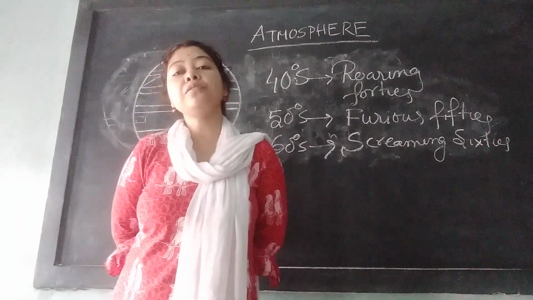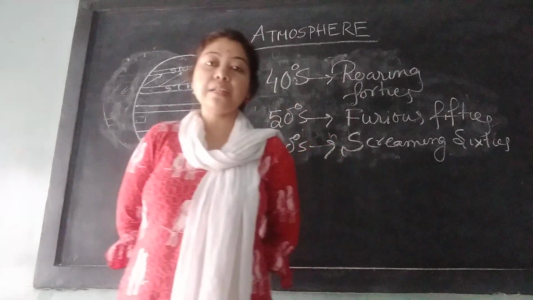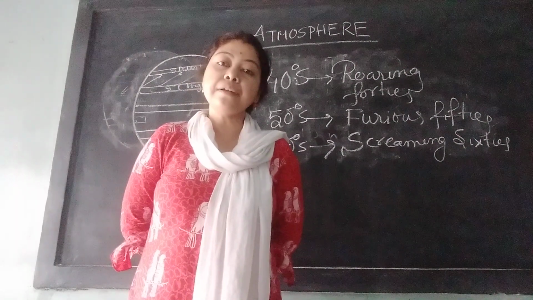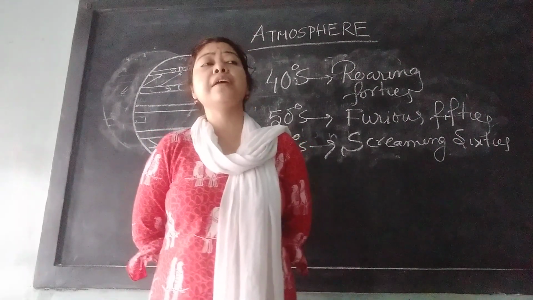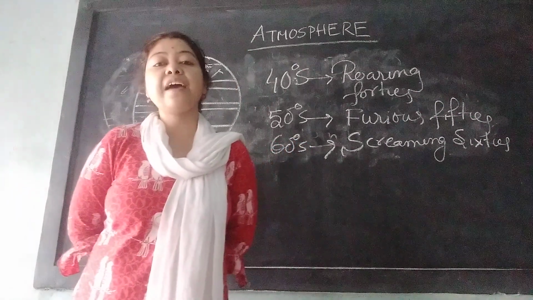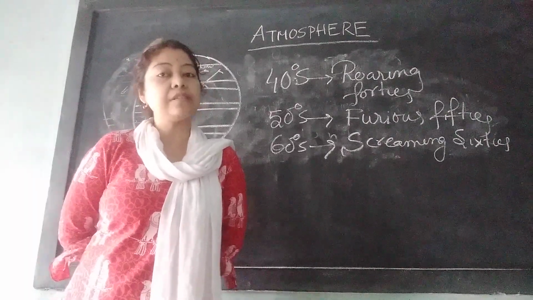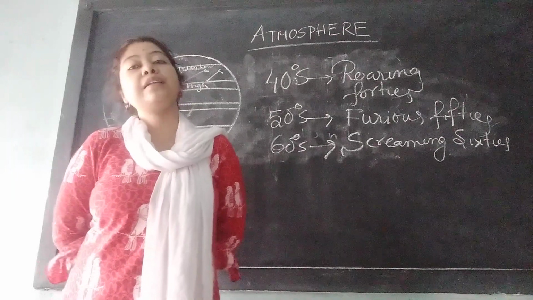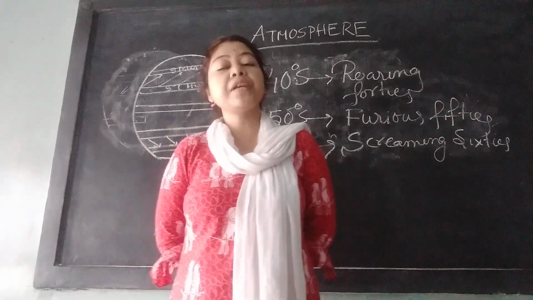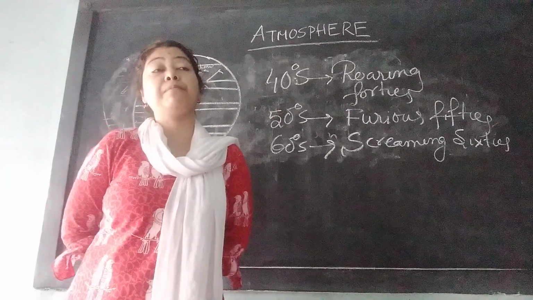So these are the two types: the summer monsoon and the winter monsoon. One is the southwest monsoon that comes during the summer season. One is the northeast monsoon that comes during the winter season. The southwest monsoon is again divided into two branches, the Arabian Sea branch and the Bay of Bengal branch. The Arabian Sea branch enters India from the Arabian Sea side and the Bay of Bengal branch enters India from the Bay of Bengal side. The southwest monsoon comes during the summer season from sea to land, so it brings enough